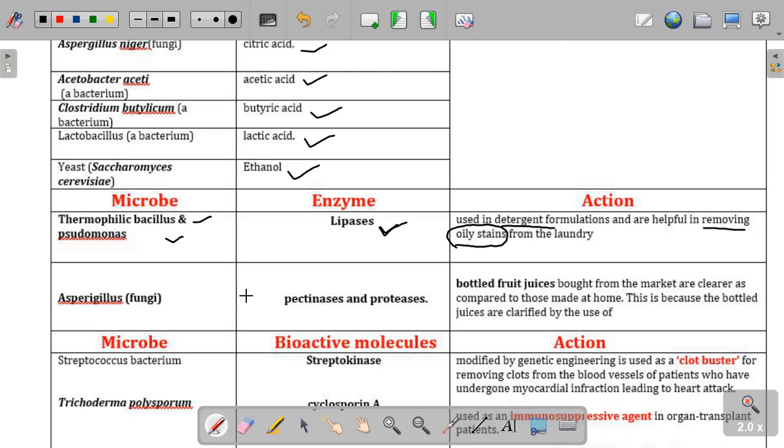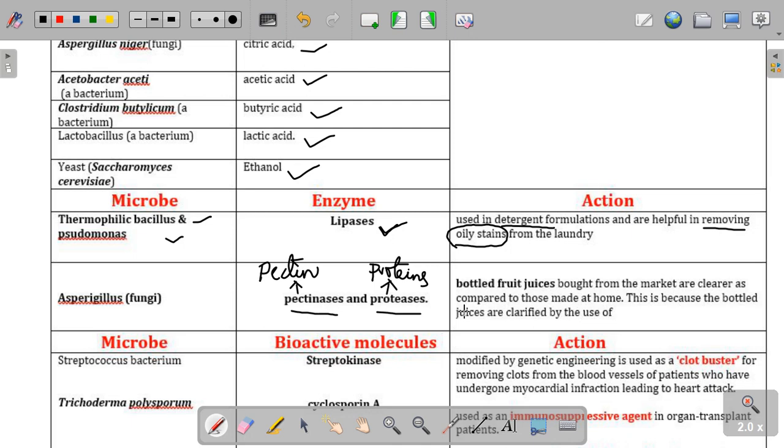And here comes the other one called Aspergillus, a fungi where it secretes two enzymes, pectinase and protease. The name itself tells protease, which act upon complex food material called proteins. Same way, pectinase is a type of enzyme which act upon or break down a substance called pectin. Pectin is one of the components of the cell wall, especially in plants also.